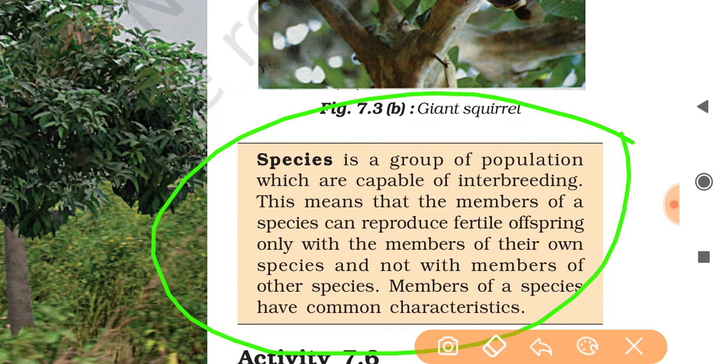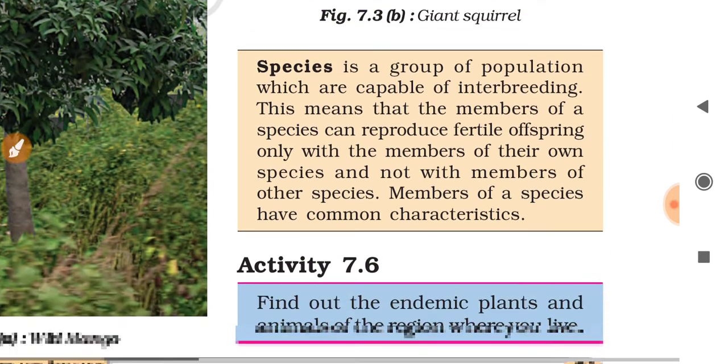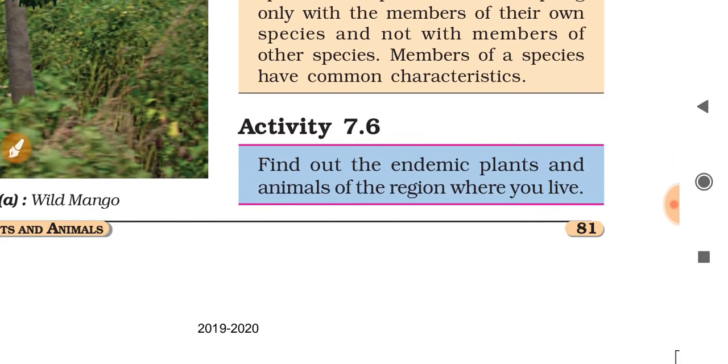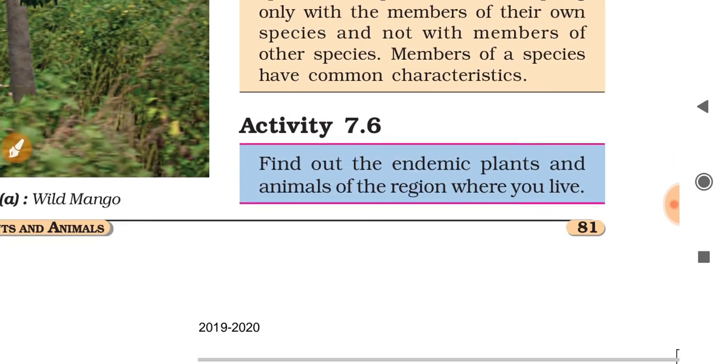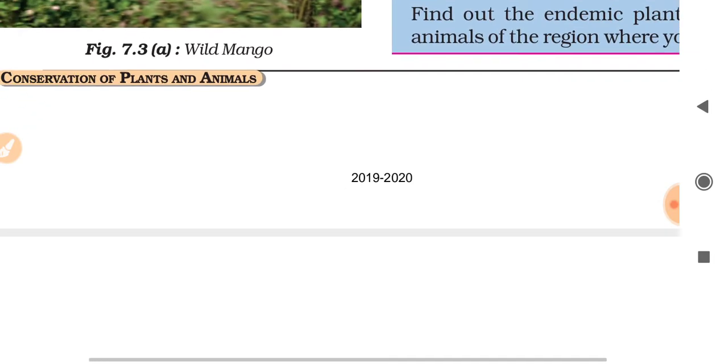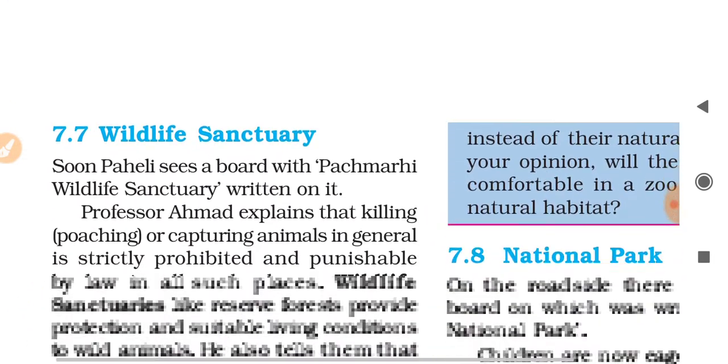This means that the members of a species can reproduce fertile offspring only with the members of their own species and not with members of other species. Members of a species have common characteristics. Find out the endemic plants and animals of the region where you live. So you have to try it.